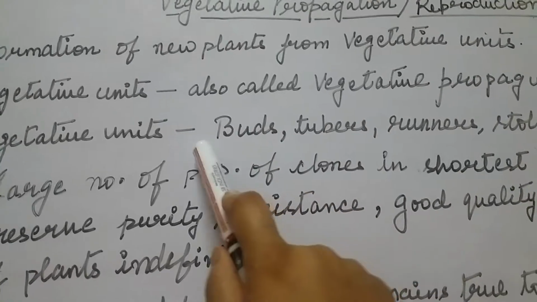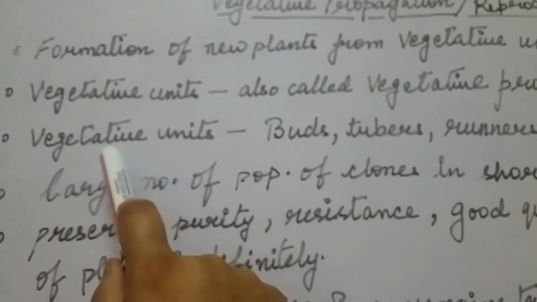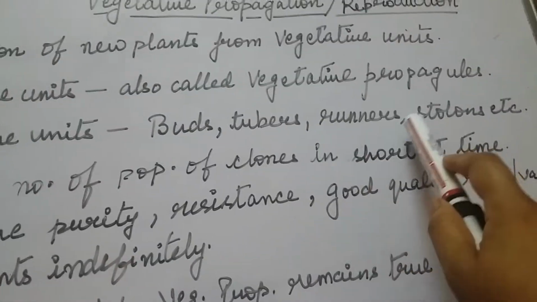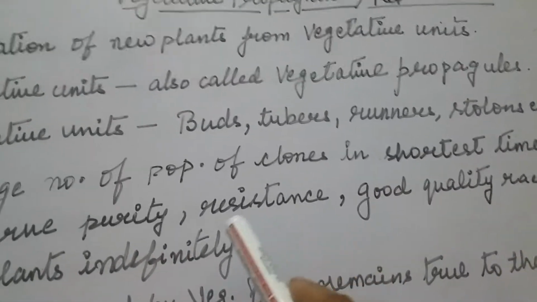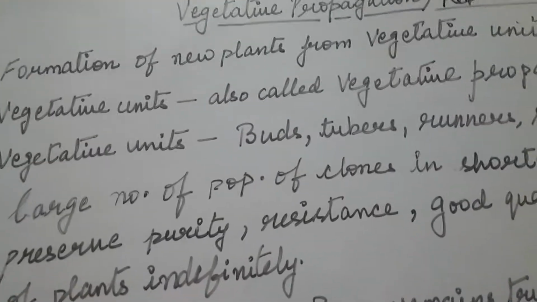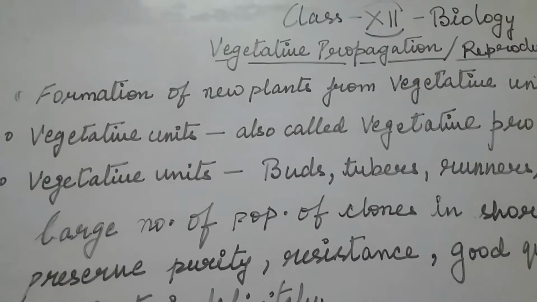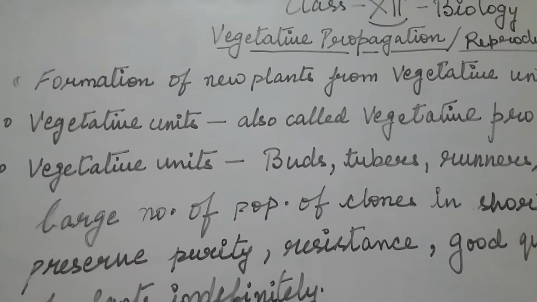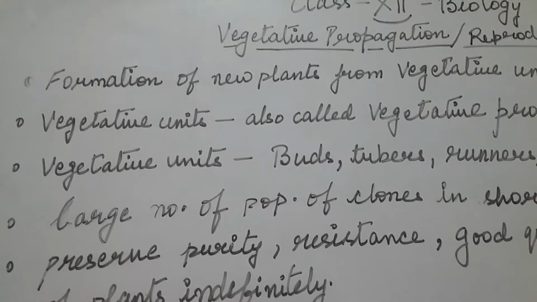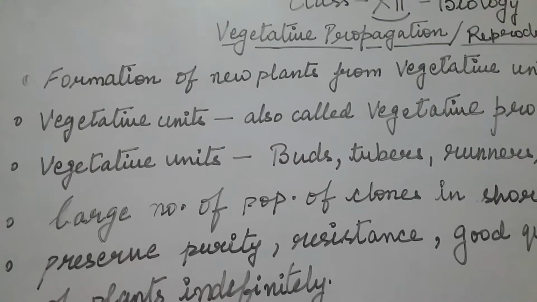Some of the examples I have written here. Vegetative units are like buds, tubers, runners, stolons, leaves, etc.